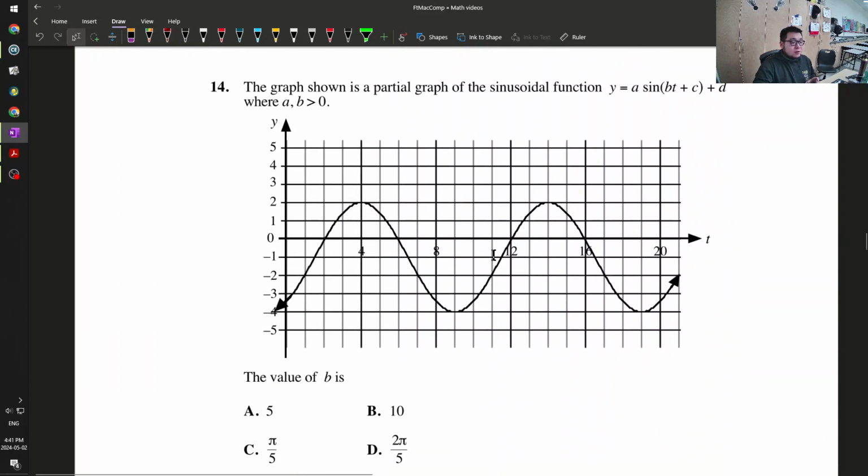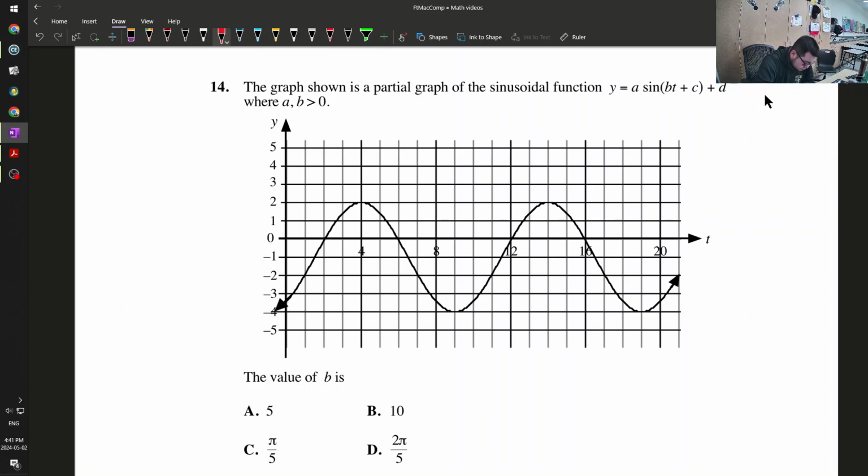Keep going. The graph shown here, A times sine B times T plus C plus D. What is my B value? Well, my B is my horizontal stretch factor. And what do I need to know to find a B value?